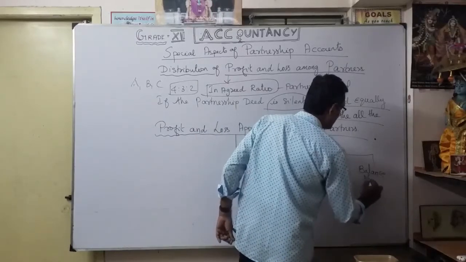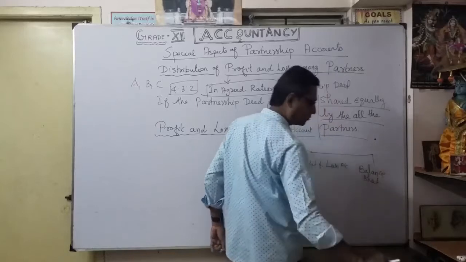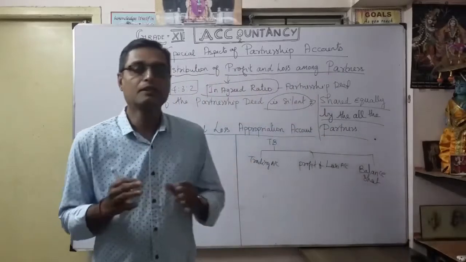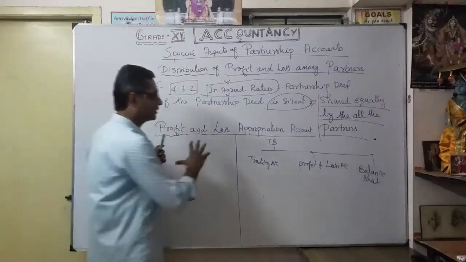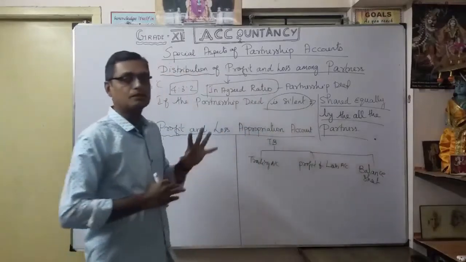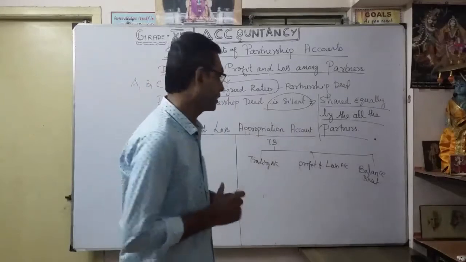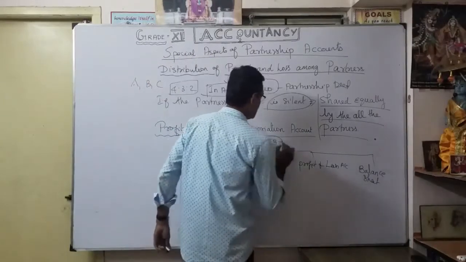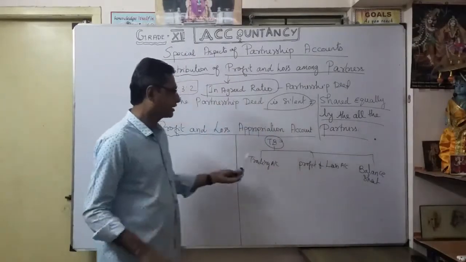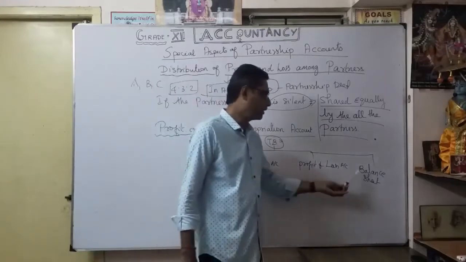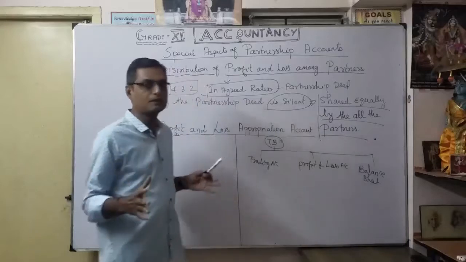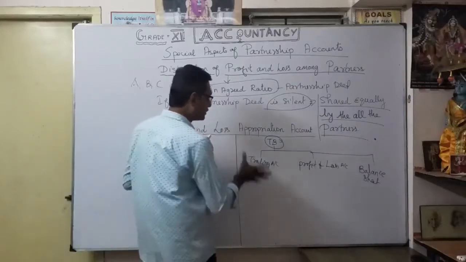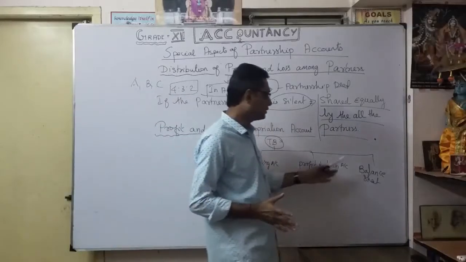These are the three financial statements we prepare, based upon our trial balance. In a sole proprietorship, and in a partnership also, you do the same trading account, profit and loss account and balance sheet.